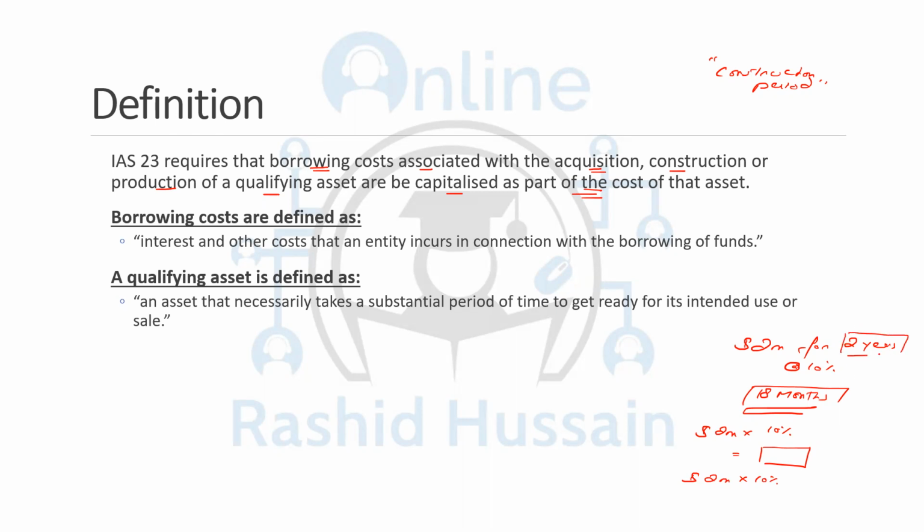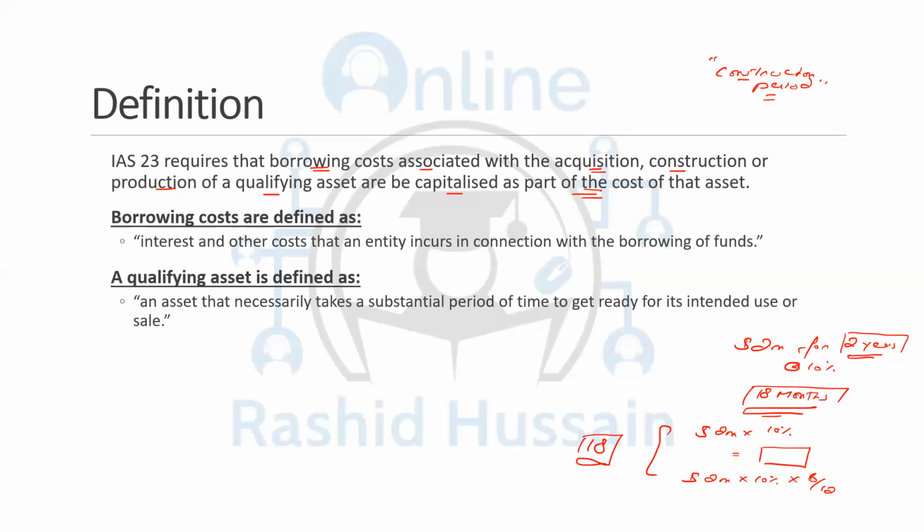The interest cost belongs to the 2 years, but not all the interest cost should be capitalized. It should be related to the construction period. Now, for example, my construction was related to 18 months, and the next year I'm going to take only 6 months, because 12 months have already been capitalized. So I'm going to take only 6 months further to make it 18 months. So in total, the 18 months interest cost should be capitalized, not the 24 months.